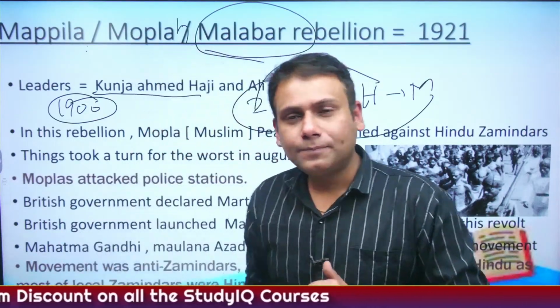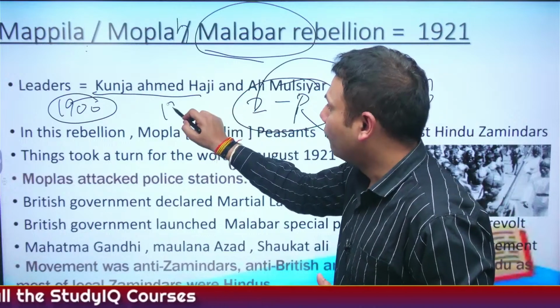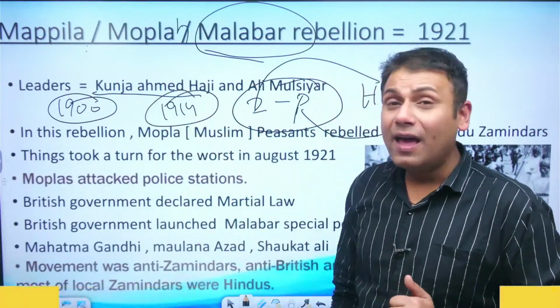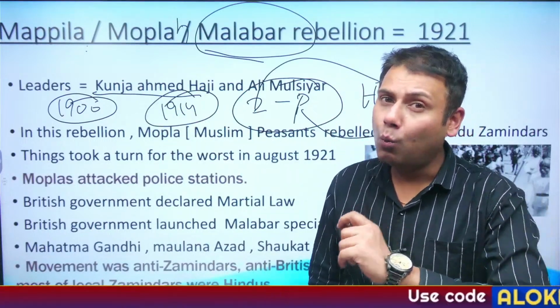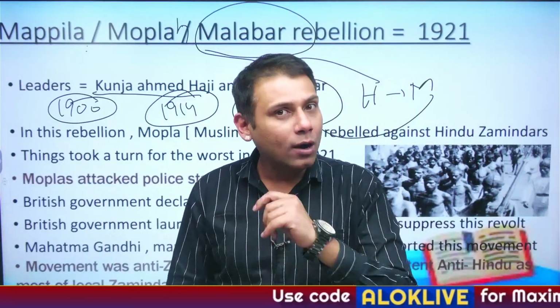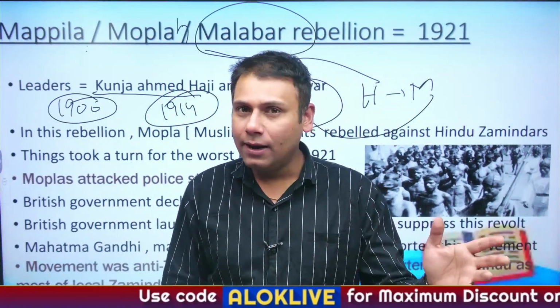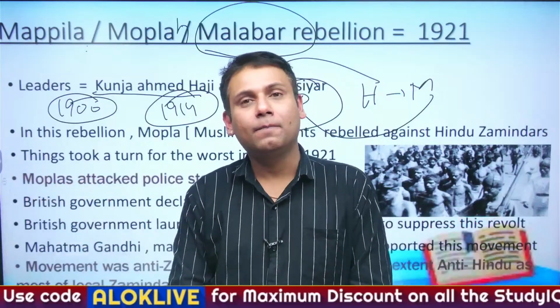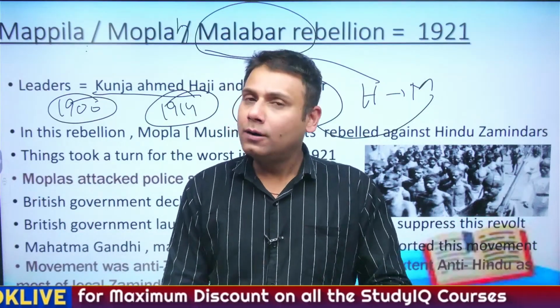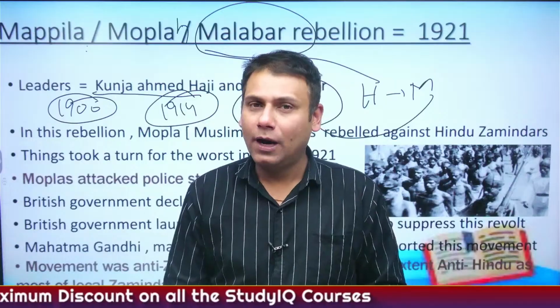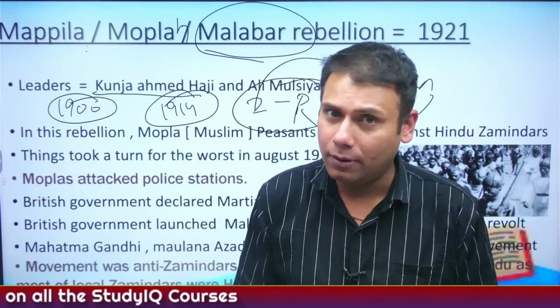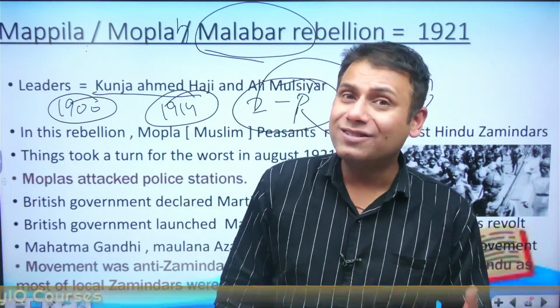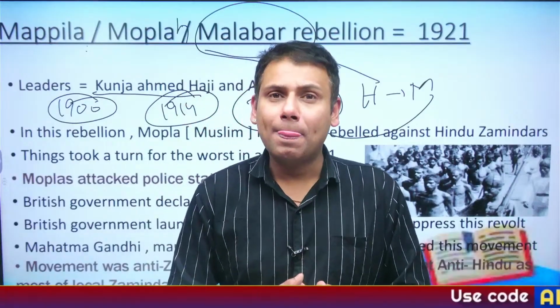Now finally, in 1914, World War I began. And in World War I, Britain was on the opposite side of Turkey. Correct? Turkey is an Islamic nation. It was being ruled by the Ottoman Emperor. And the Ottoman Emperor was referred to as Caliph.